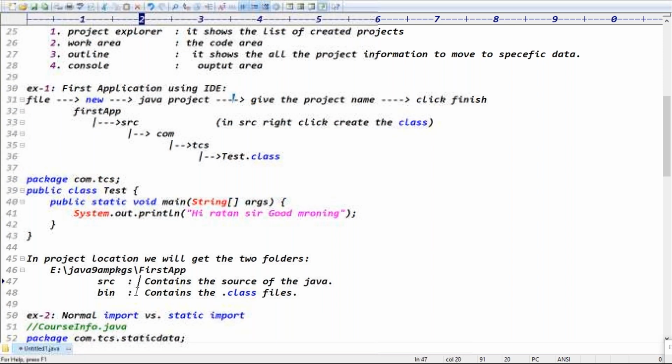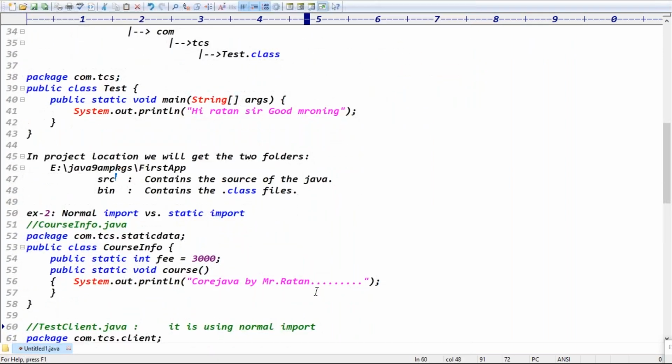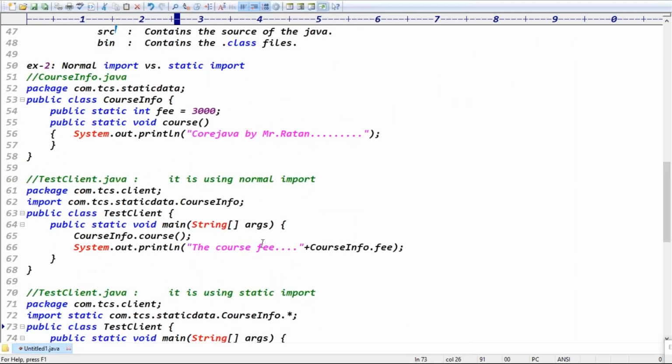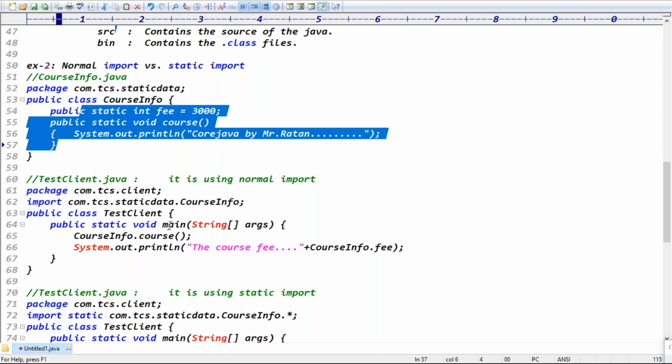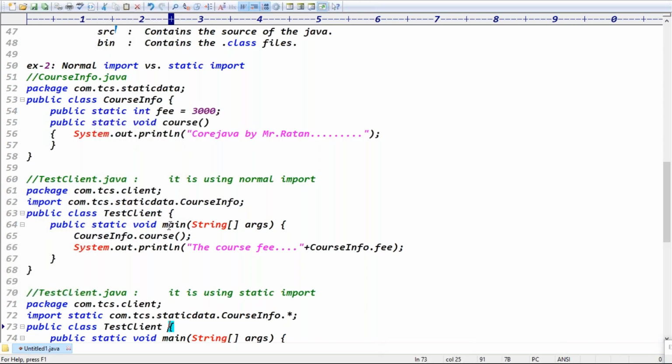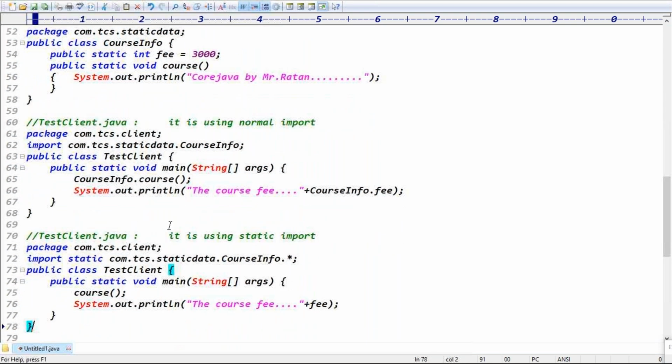In the project location you get two folders. One is the SRC folder, the second is the bin folder. The SRC folder contains the source code of Java. The bin folder contains the dot class files. The difference between normal import and static import is that if you do normal import, you always have to access the static data using the class name. Static import is only for static data, guys. Yes, the syntax is clear.